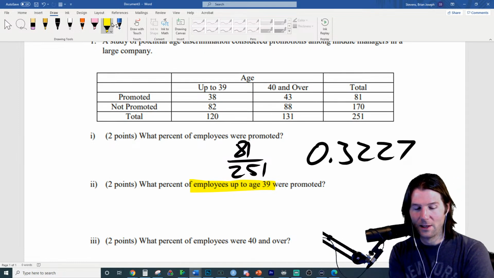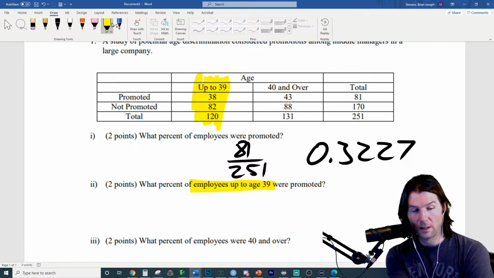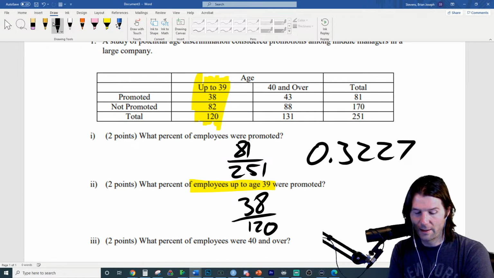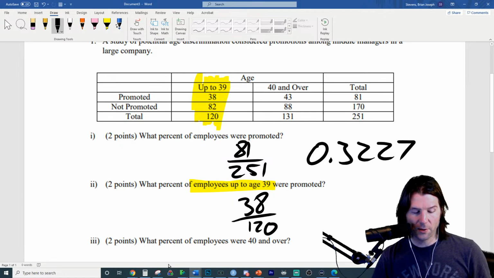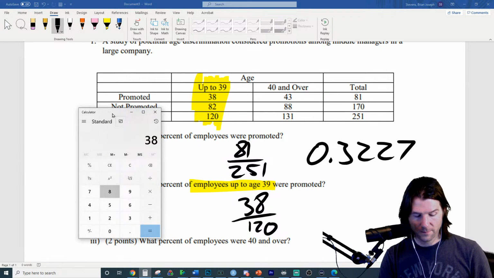Great job, Hannah. We are setting a conditional distribution. We're saying, here's my condition. We're only talking about these people, so let's focus in on those. And what percent of those individuals were promoted? Well, right here we're going to see 38 over 120. That's basically a little less than a third. So that's going to be like 31.8%.